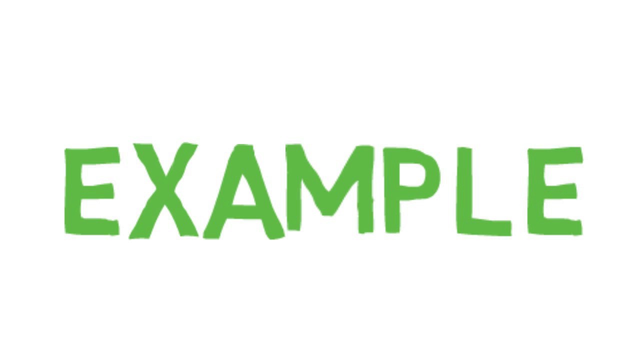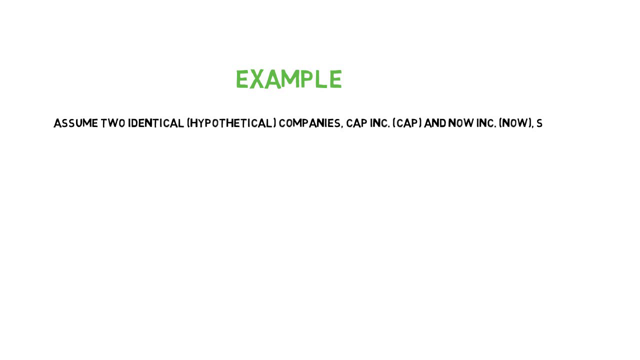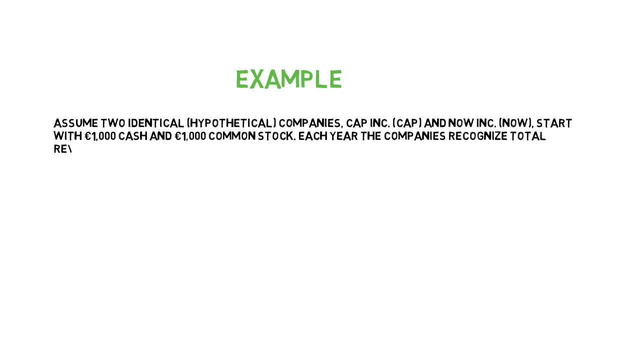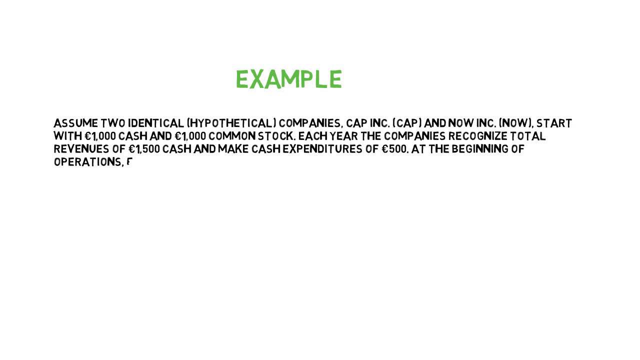Now let's look at an example that illustrates the impact on the financial statements of capitalizing versus expensing an expenditure. Assume two identical companies, Cap and Now, start with 1,000 euros cash and 1,000 euros in common stock. Each year, the companies recognize total revenue of 1,500 euros cash and make cash expenditures of 500 euros. At the beginning of operations, each company pays 900 euros to purchase a computer.